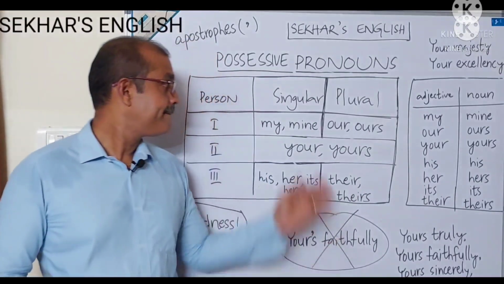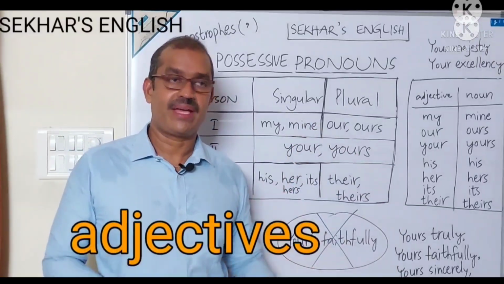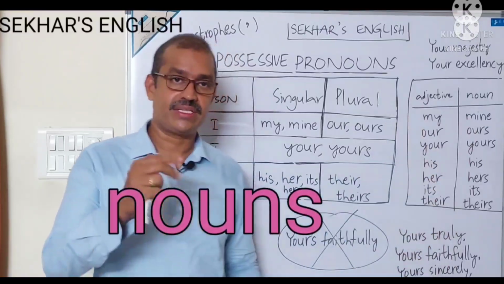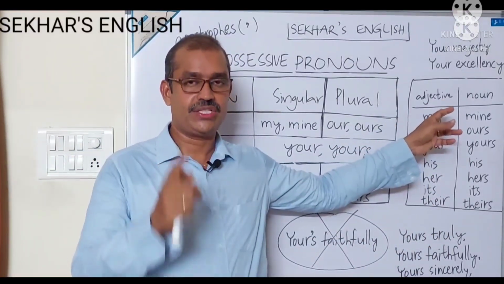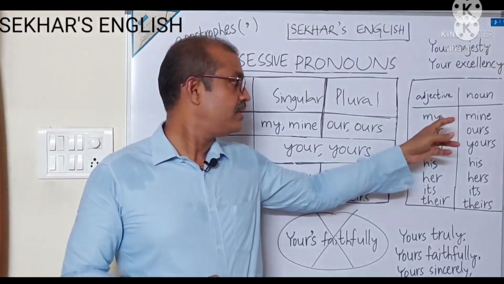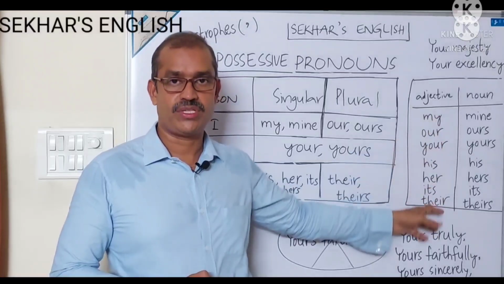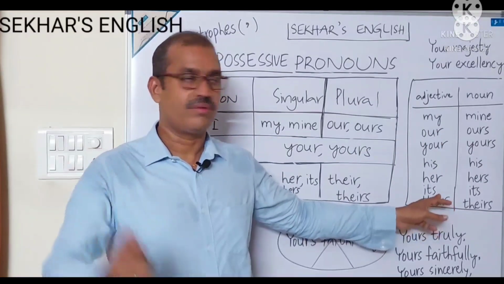Friends, some of these possessive pronouns behave like adjectives. Some of them behave like nouns. Let us see how they are. You know what an adjective is? An adjective modifies nouns. So you see, all these possessive pronouns come before nouns.